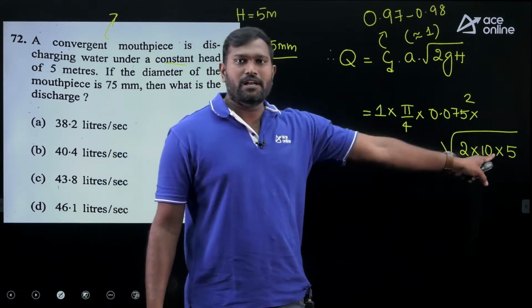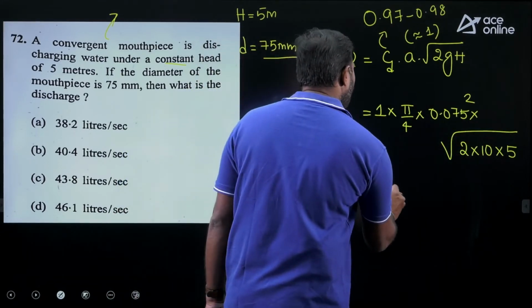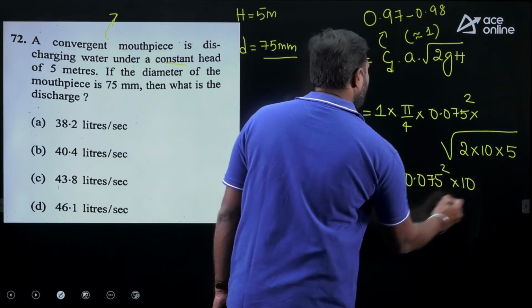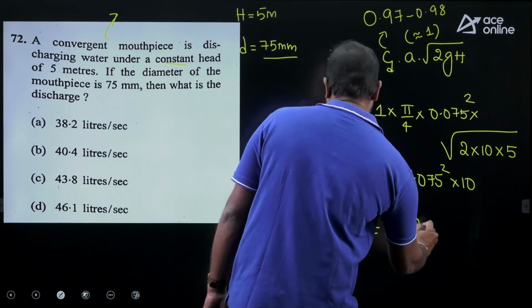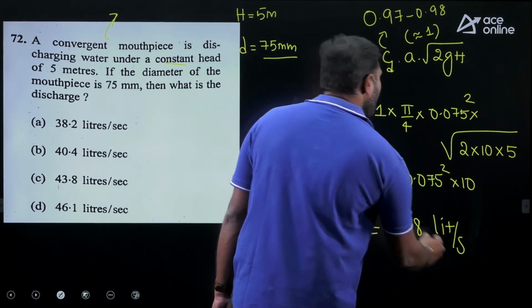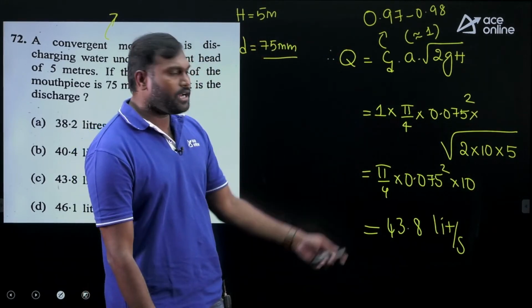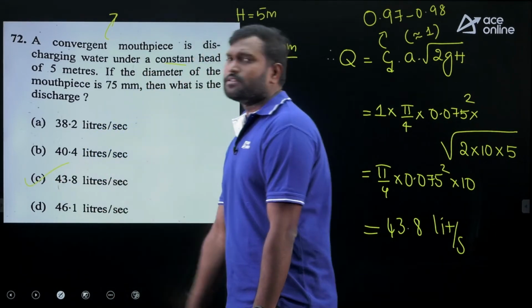So 2 5 is 10, 10 into 10 is 100, root 100 is nothing but 10, right? So if you solve it, pi by 4 into 0.075 square into 10. So the nearest answer comes as 43.8 liter per second. You have to convert that meter cube in terms of liters also, okay? So at the end you can do that, 43.8 liter per second. The correct answer is option C.